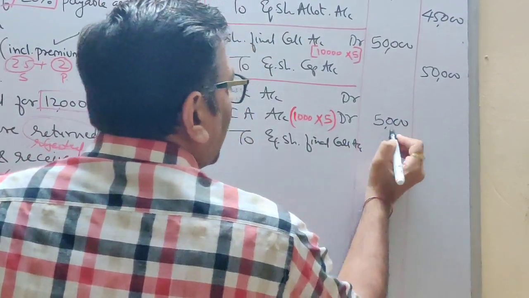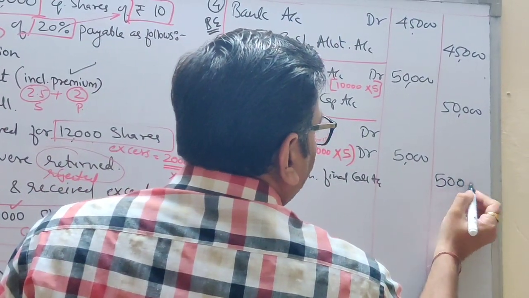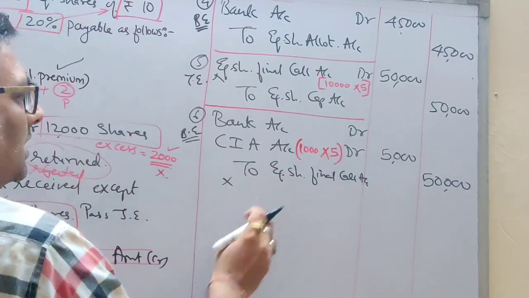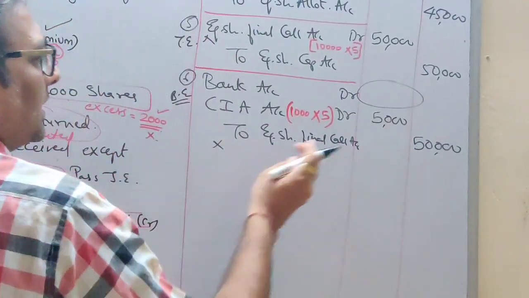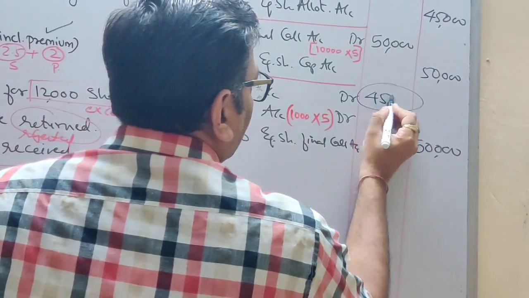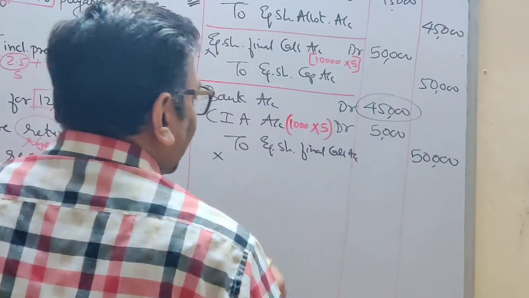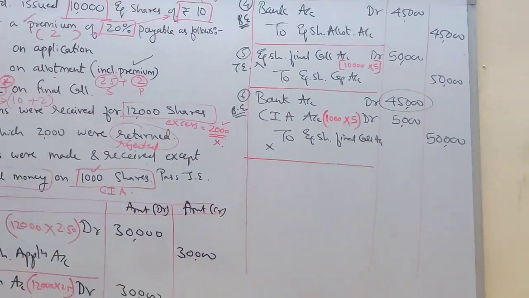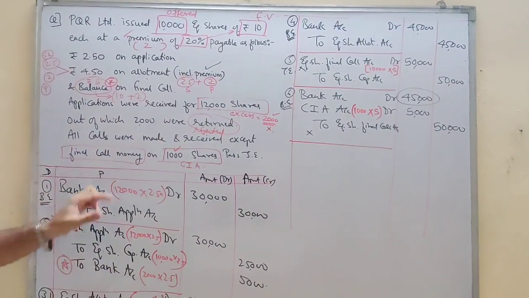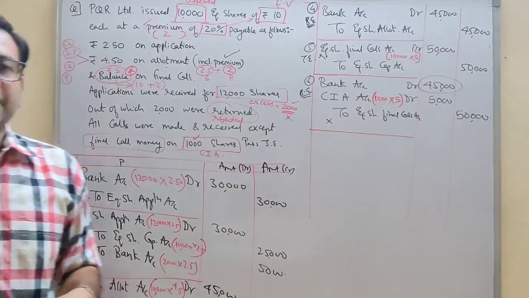And the final call, I want to cancel it completely. I am going to write the same amount, 50,000. Then only this account gets cancelled. And for bank, you will write the balancing figure. Balancing figure is 45,000. So always for bank, you write the balancing figure. This is how we record or solve the sum if over subscription is given in the exam. Thank you, students.